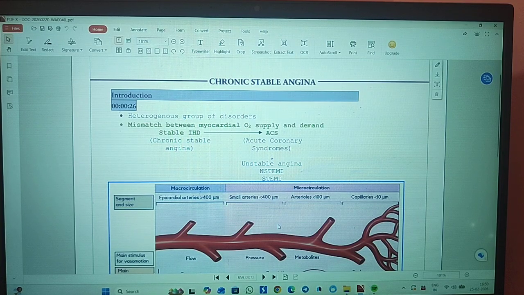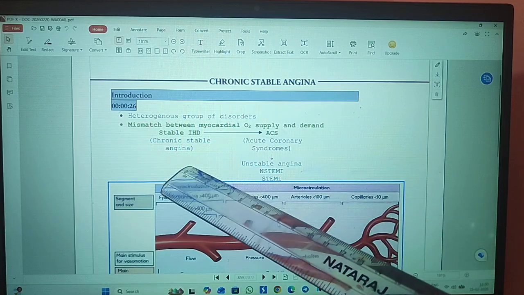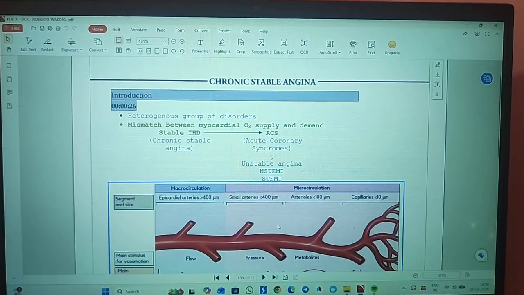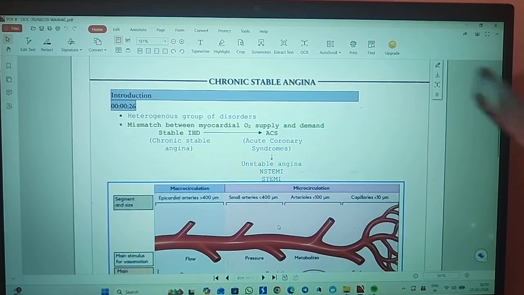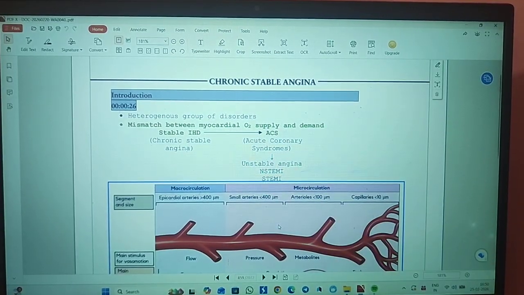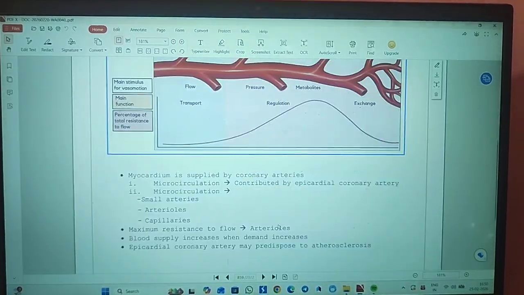Then this will lead to ischemic heart disease, and there is stable ischemic heart disease and also unstable. Stable ischemic heart disease gives chronic stable angina, and in severe conditions it will lead to acute coronary syndromes, that is unstable angina, NSTEMI and STEMI. Okay, that's it.